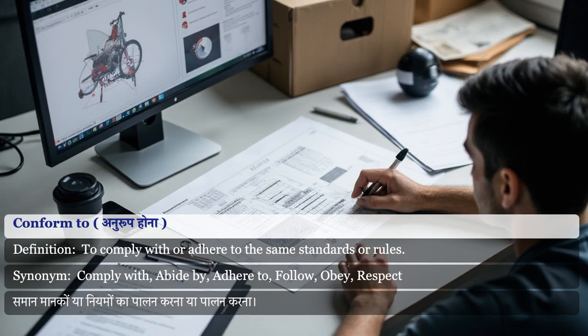Conform to. To comply with or adhere to the same standards or rules. Synonyms for conform to: comply with, abide by, adhere to, follow, obey, respect.